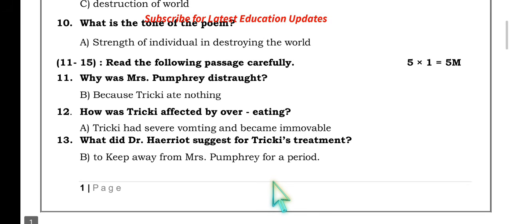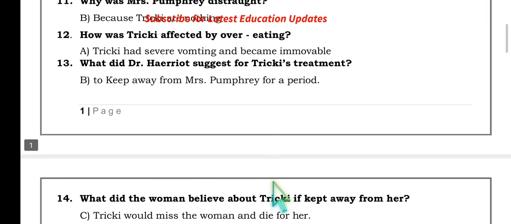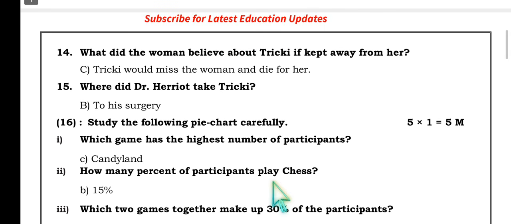Now let us go to the supplementary reader from the first unit. I think the question paper setter has borrowed the paragraph, stanza, and even the supplementary reader text from the first unit itself for the final examination. So it is a good thing for us because it is not that difficult now.